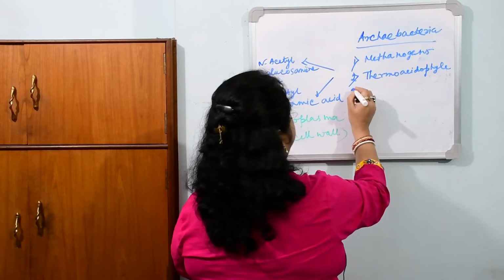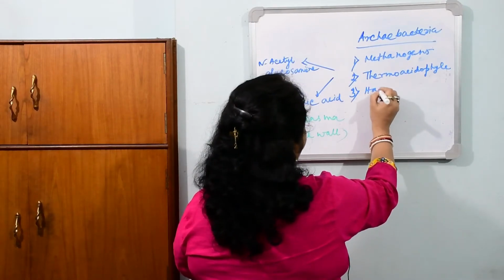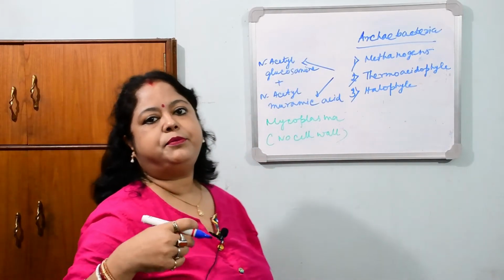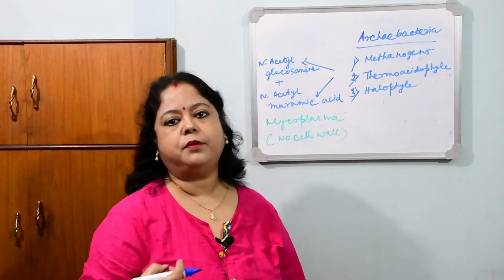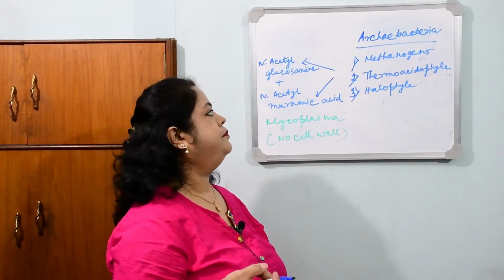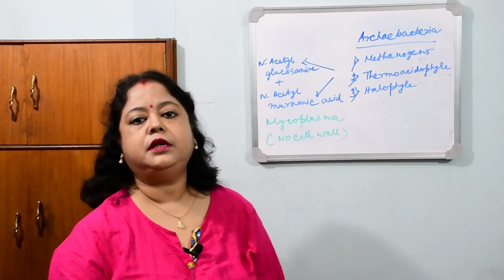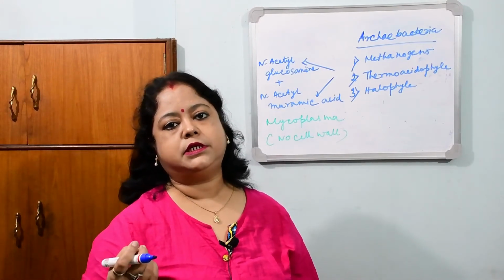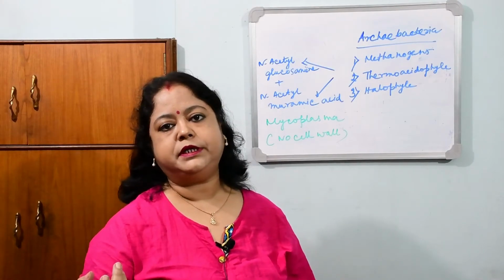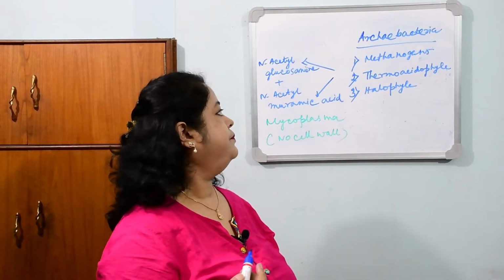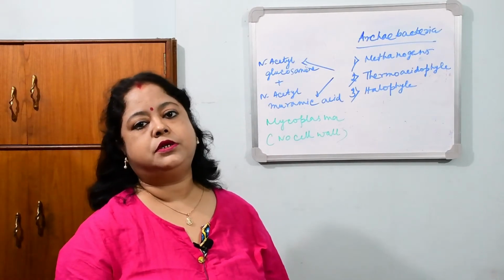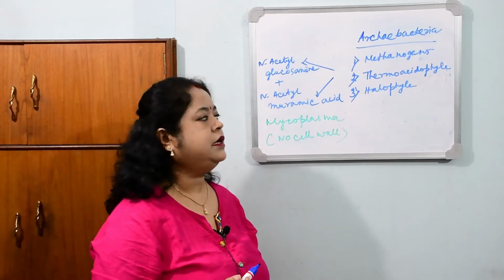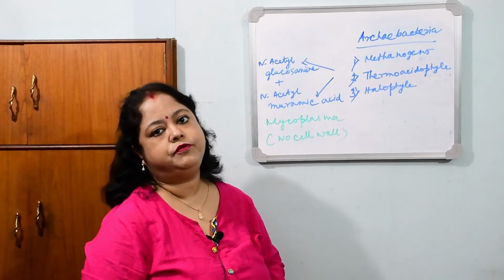And number 3, halophiles. Methanogens produce methane gas in swampy marshy regions. Thermoacidophiles can survive at 80 degree centigrade temperature and in very acidic conditions, lower than pH 2. And halophiles can survive in salinated water or salinated soil. So these 3 groups are the archaebacteria, which are known as living fossils.